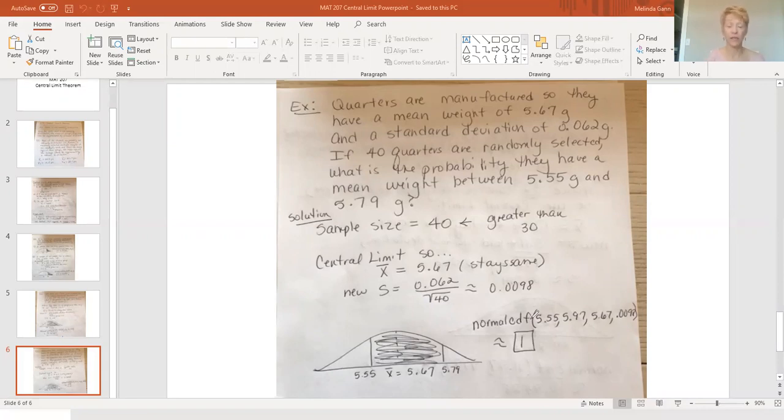So step 1, draw the picture, the normal curve, put the mean in the center and shade the area you're looking for. If it's one person, it's a regular normal curve. If it's a group, if it's more than one, it's central limit. And the only thing you do is you change your standard deviation, then you work it like a regular normal curve problem. Okay, so I think that's super simple, so you should be fine.